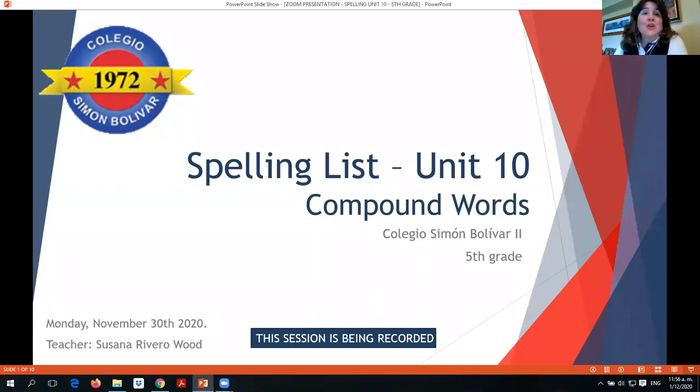Hi guys, today we're going to be looking at unit number 10. And unit number 10 words are what we call compound words. So today is November 30th and this session is being recorded.